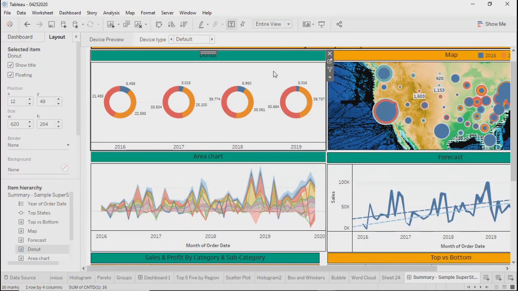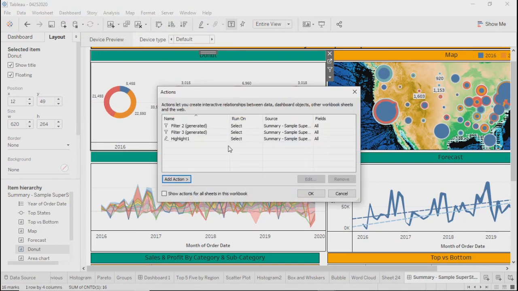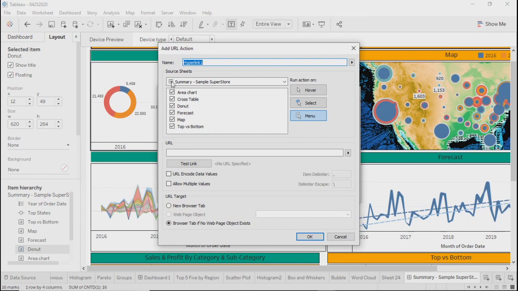So for those scenarios, you can use action filter and go to URL, right? You can open any web page also, like google.com or anything. So all that is possible by selecting a particular sheet through which you want to get navigated.